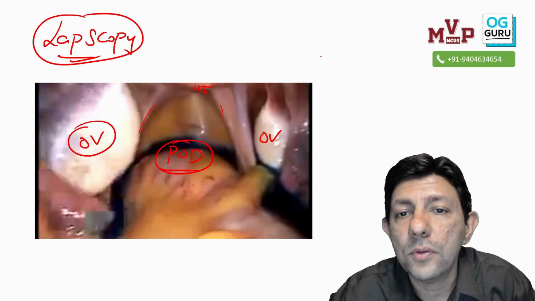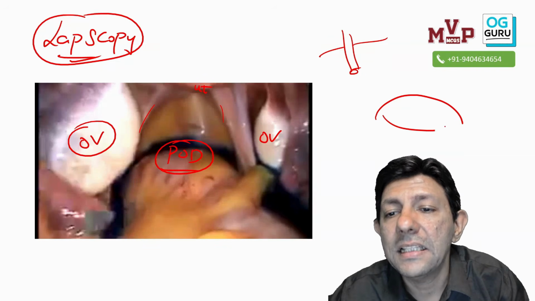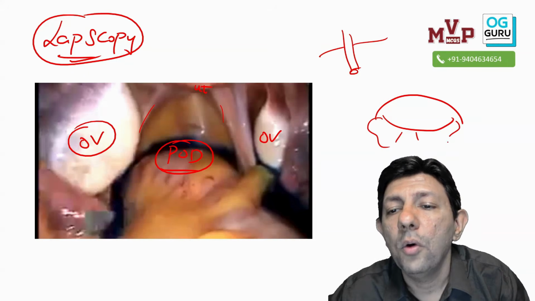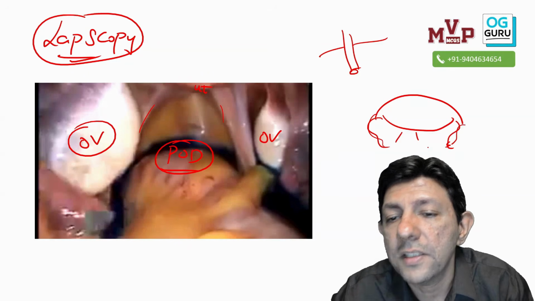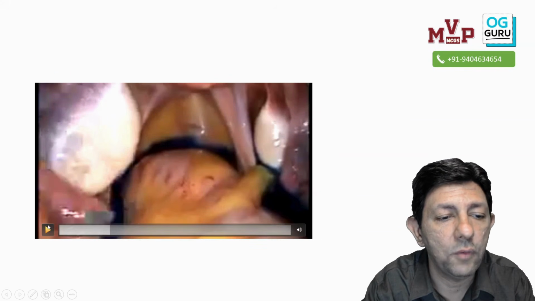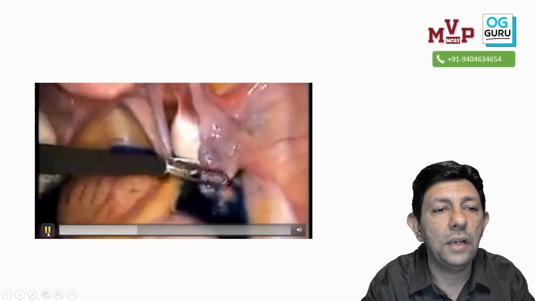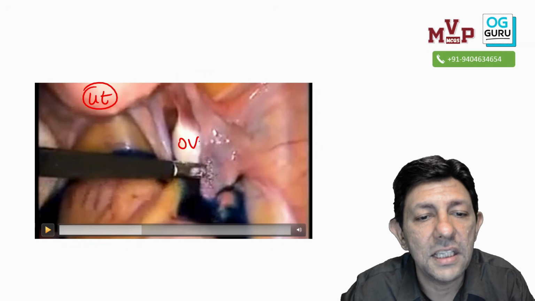What is laparoscopy? We put in a telescope from above through the anterior abdominal wall and I can see the uterus, tube, ovary. More about how to identify laparoscopy, all that we are going to discuss. Okay, clear? So now let us first see the video and then you will realize what is being done. Okay, you can see this. Yes, this is the uterus. Is it clear? This is one ovary.